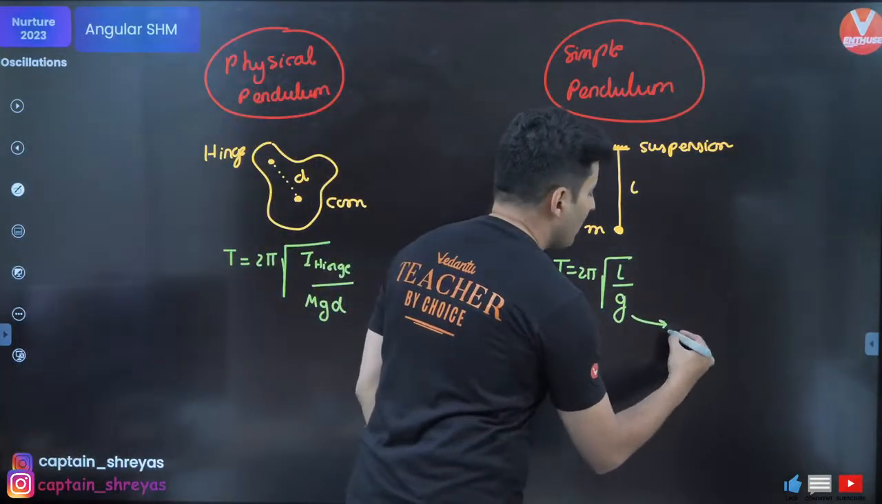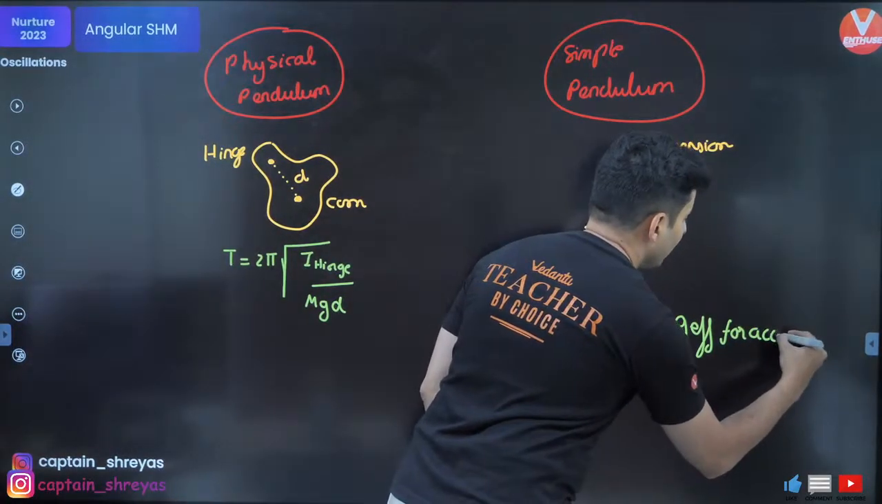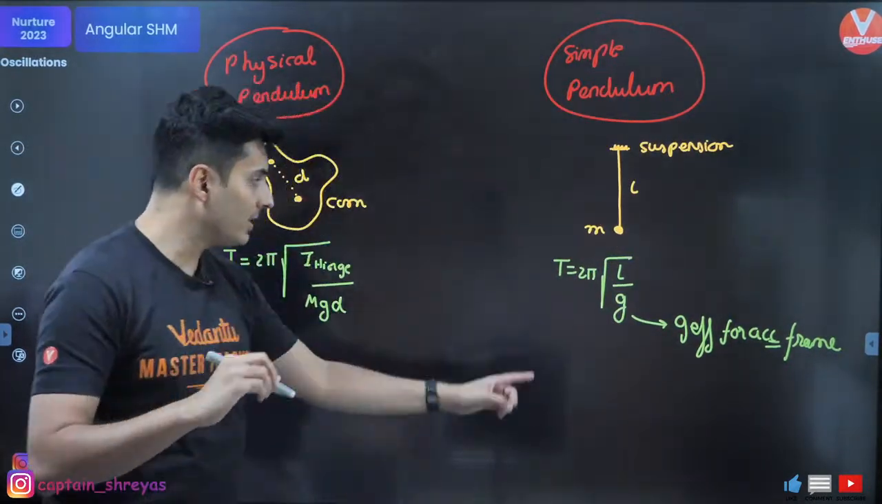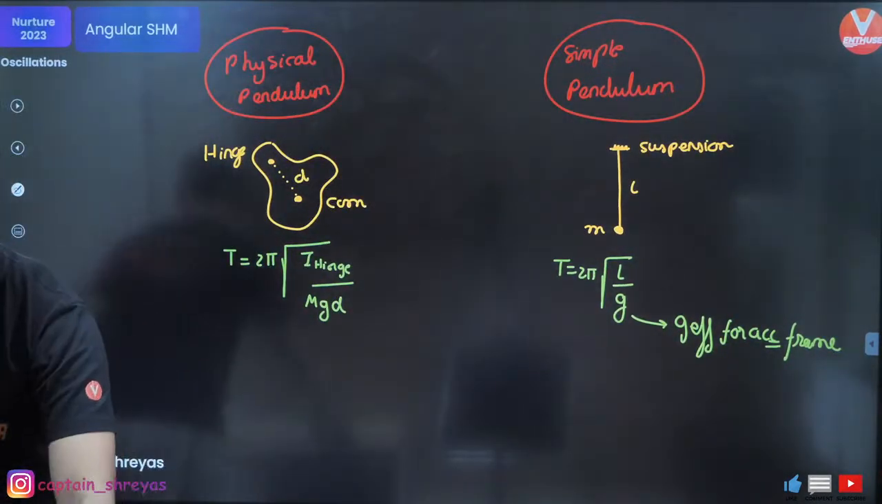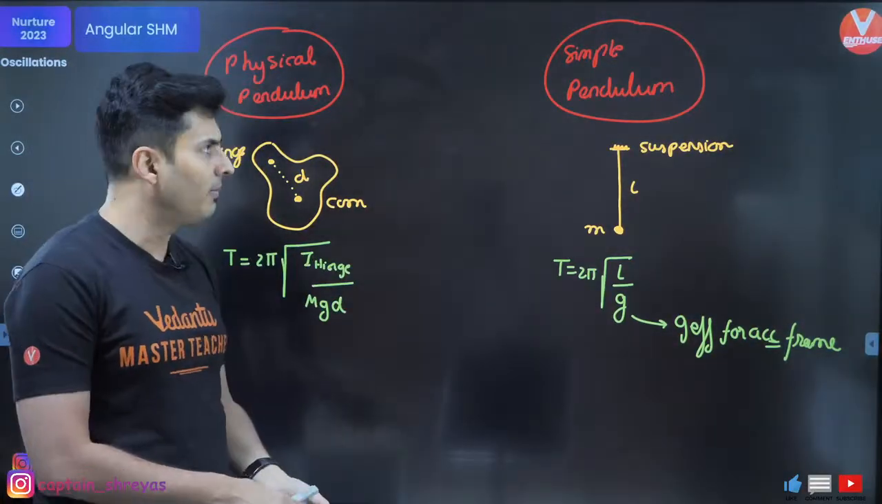This g can also be g effective for accelerated frames of reference. For an accelerated frame of reference, it will be g effective. That's all. So basically, you can convert a physical pendulum into a simple pendulum.